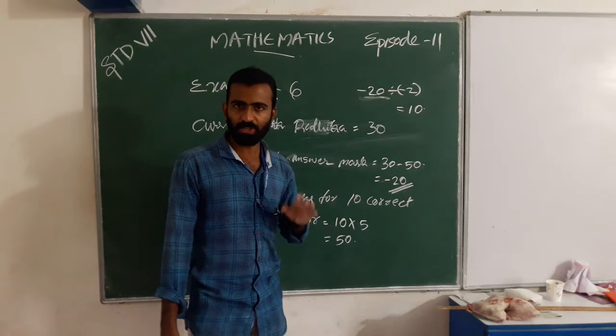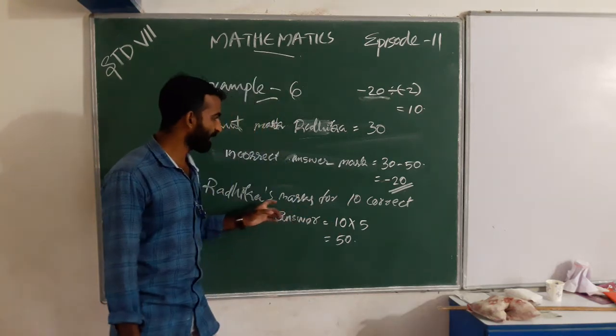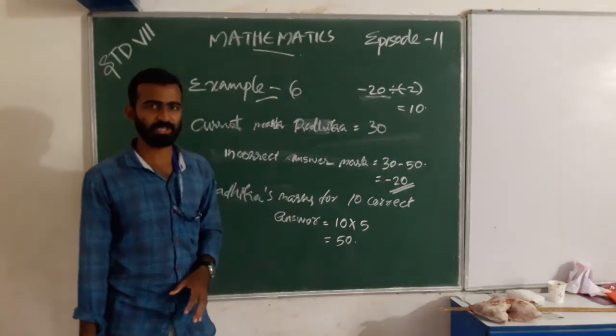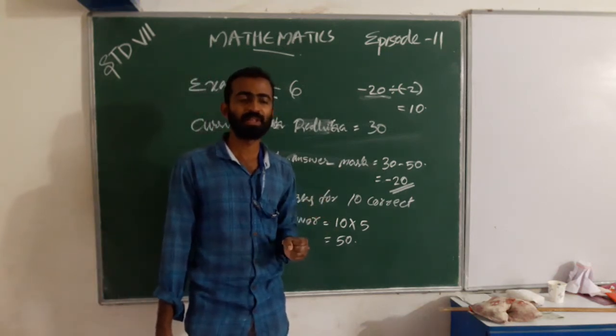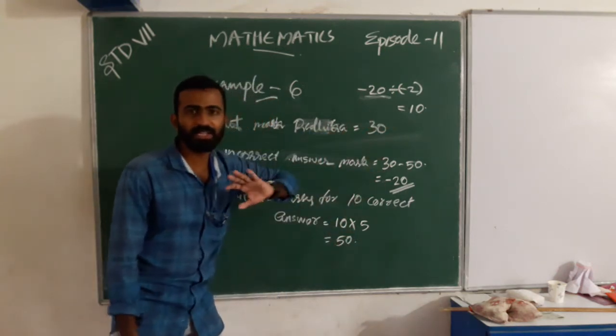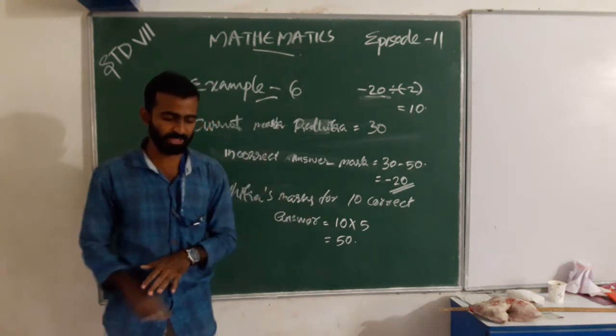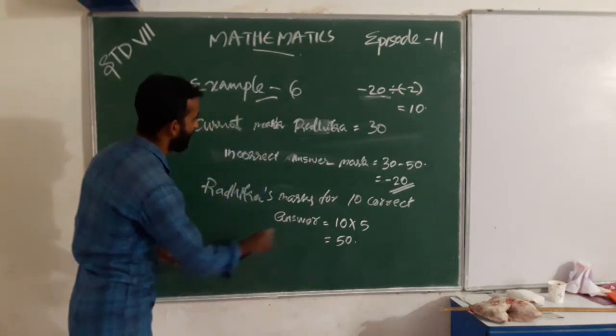From the question we know that Radhika attempted 10 correct questions. Then what is the total number of questions? That is 10 plus 10. The answer is 20.